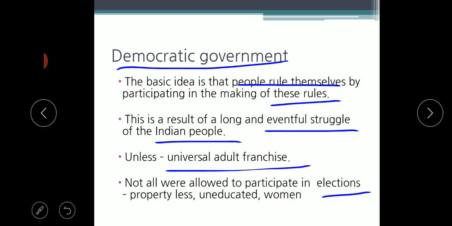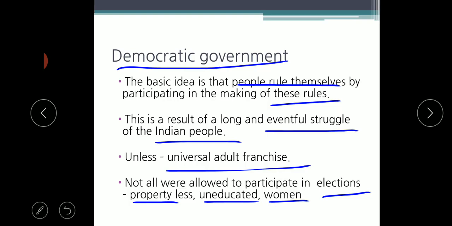Can you imagine, children? In ancient times, not all people were allowed to participate in the election. For example, property-less people, uneducated people and women were not allowed to participate.